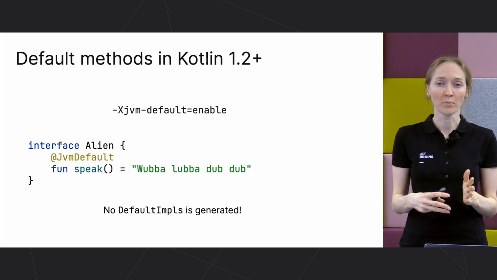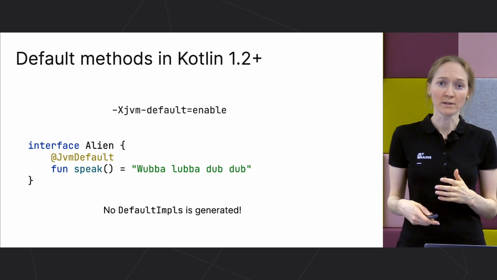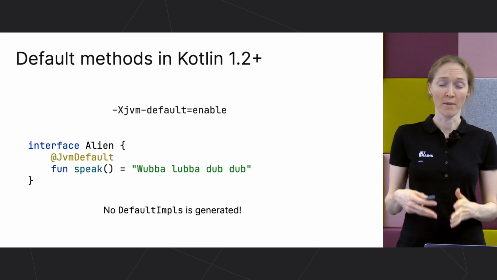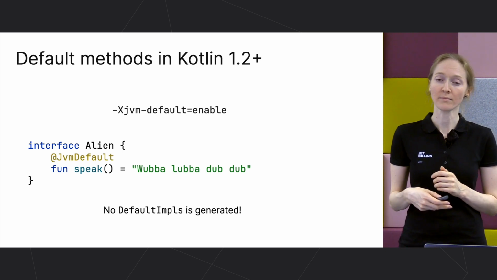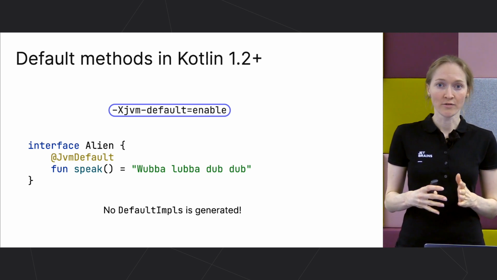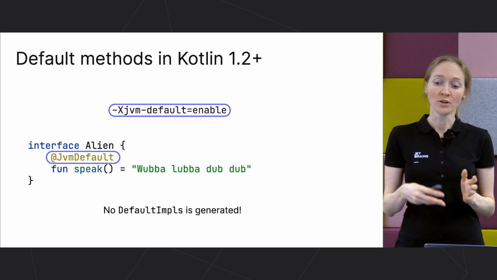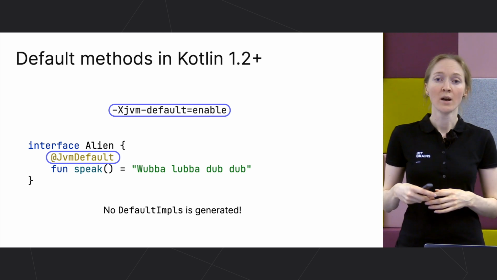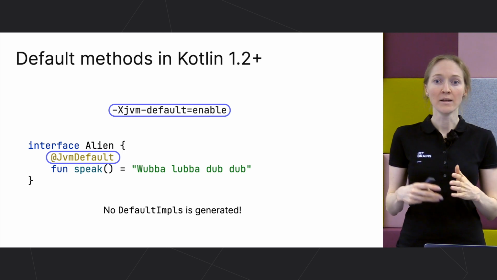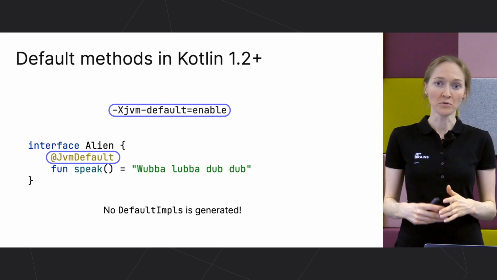Starting with Kotlin 1.2, we provided an option not to generate DefaultImpls implementation, but rather use the JVM support for this method. You could use a special option, set JVM default to enable, and annotate each method of an interface with the JvmDefault annotation. Then, no DefaultImpls class is generated. The default methods are used in the bytecode.